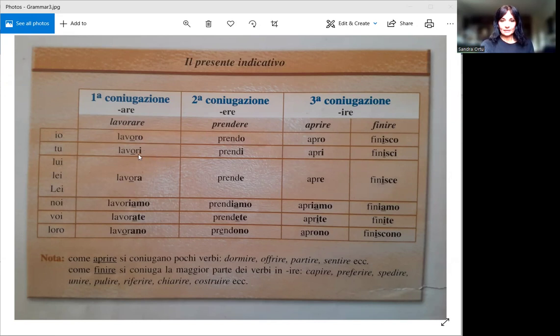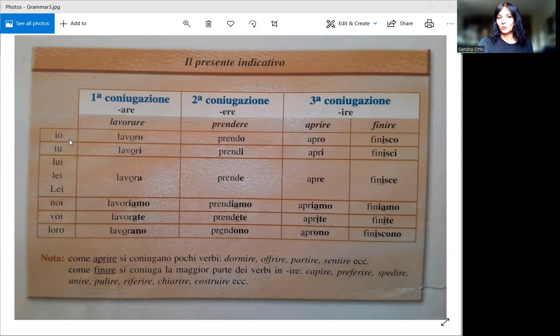Very similar when we're using tu, which is you. We're still always dropping the same -are, -ere, or -ire. And for tu, we are adding I. Lavori, prendi, apri.